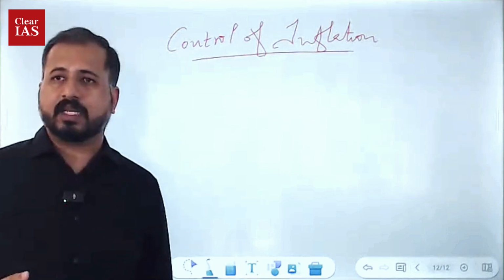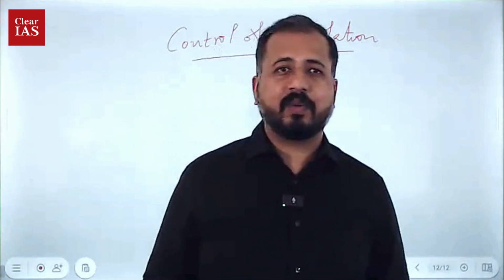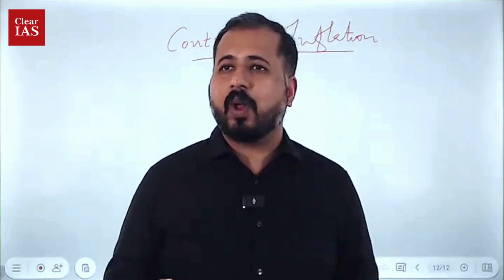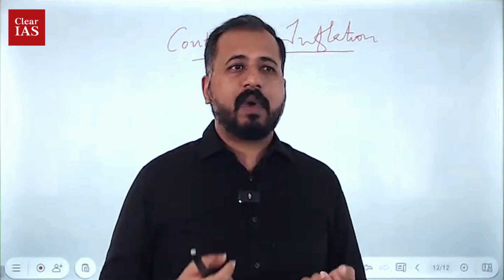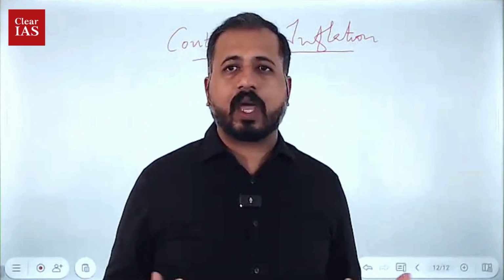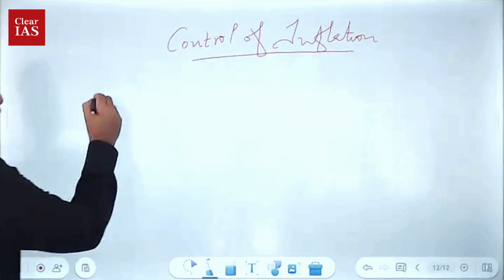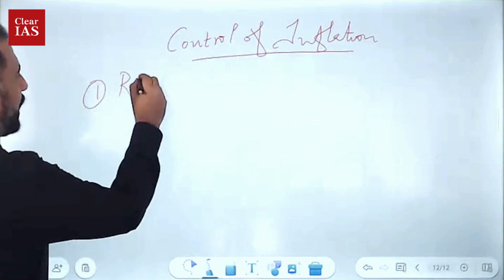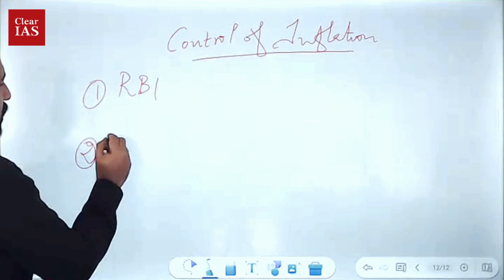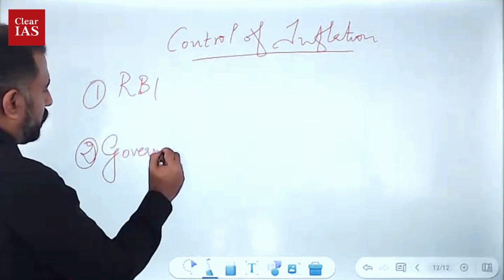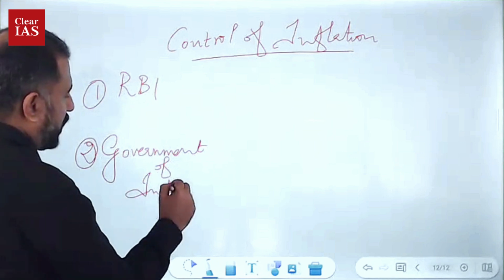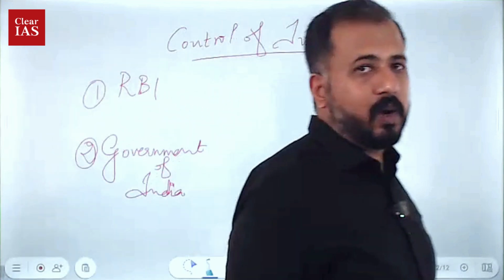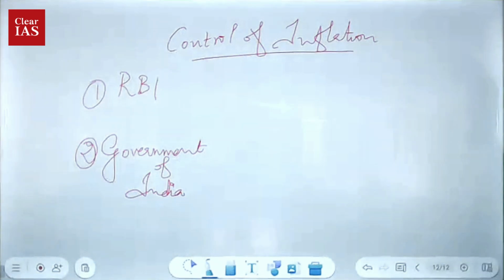So who can control inflation? Can you control inflation? You may not. As individuals, we don't have much control over the price of other items, right? So who can control it? At a macro level, two agencies can control. Who can? One, Reserve Bank of India can control. Second, Government of India can control. If price is high, it should be controlled. Only two major agencies which deal with the control of inflation are RBI and Government of India.